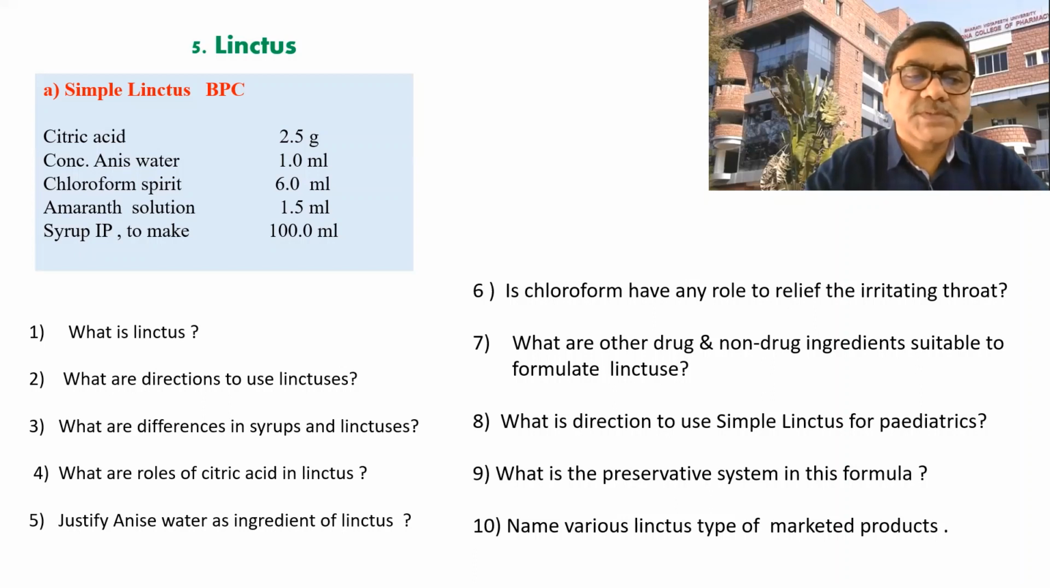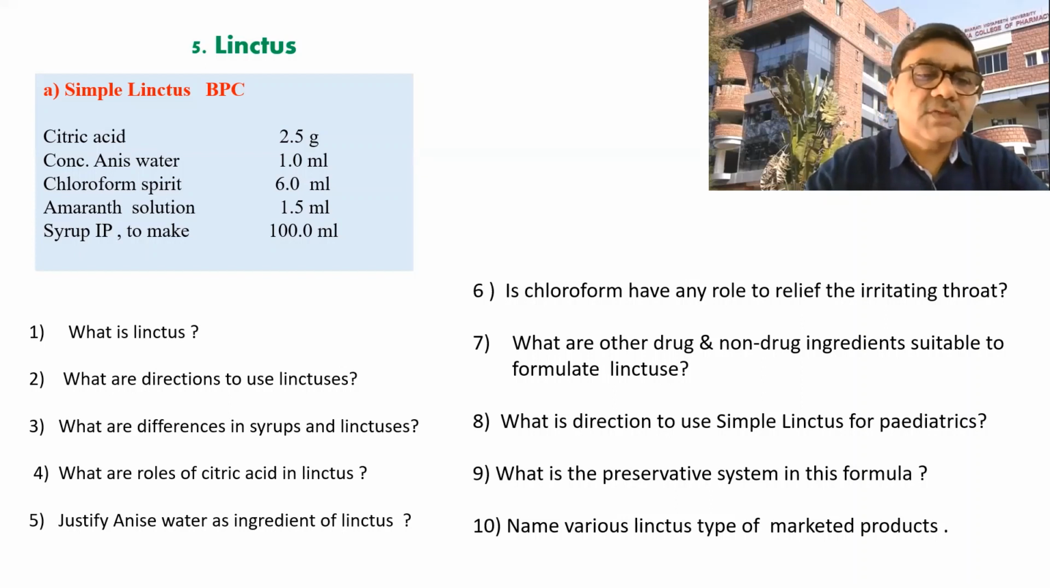What are the roles of citric acid in the linctus? So citric acid, you know, is a traditional buffer. Then citric acid has stabilization properties, antioxidant properties, correct. Plus citric acid is also used in many formulations which are antibacterial, antiviral, correct. So what is the role of citric acid here? Whether it is just for taste or any other role.